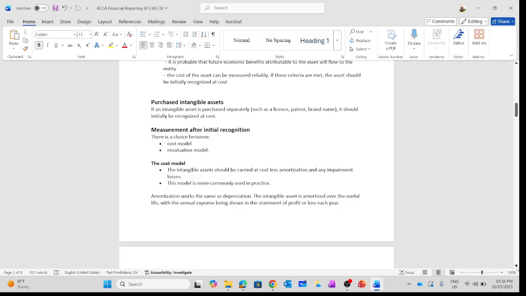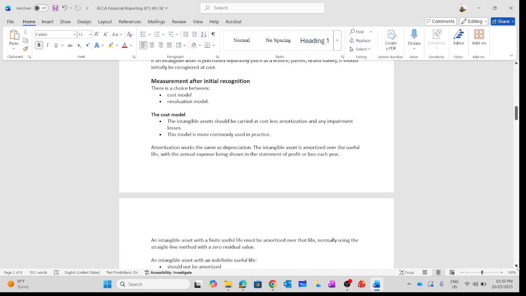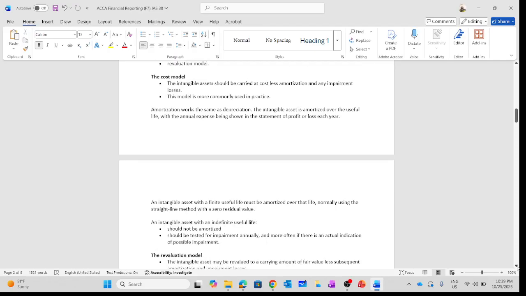We have the option to use either the cost model or the revaluation model. So let's talk about the cost model. The intangible asset should be carried at cost less amortization and any impairment loss, which is very important.